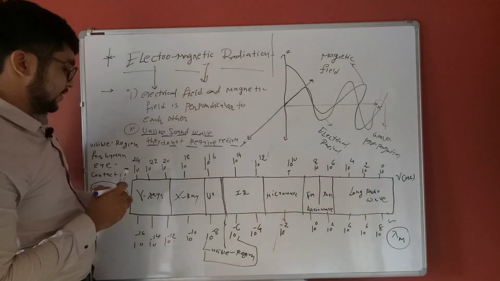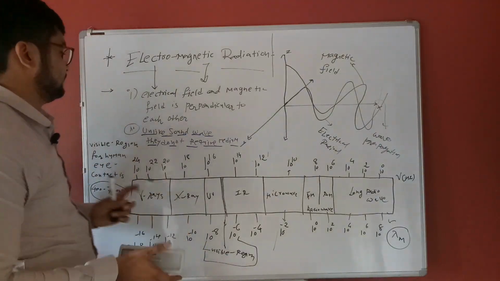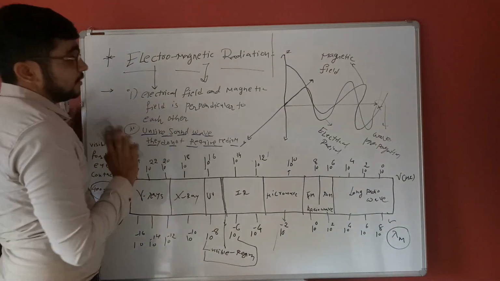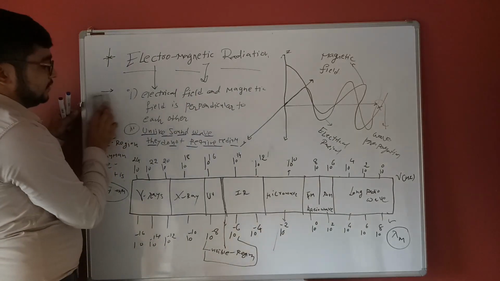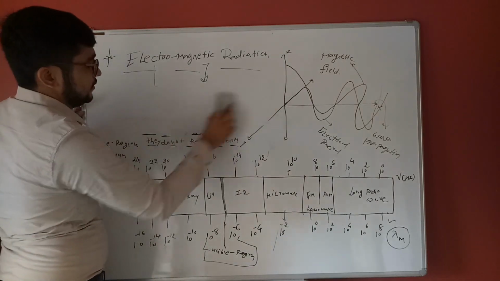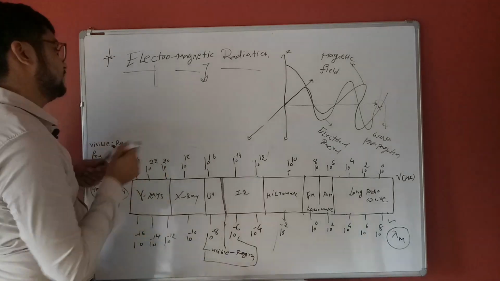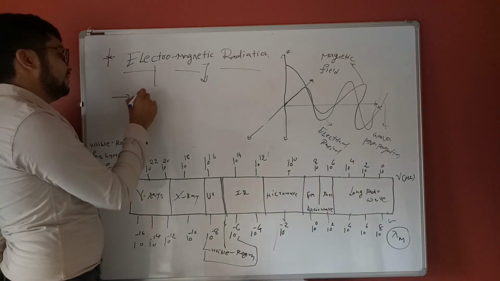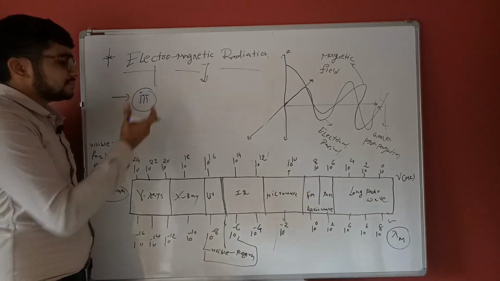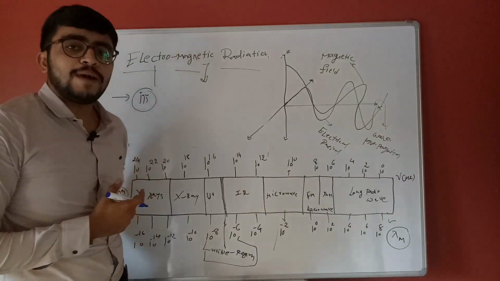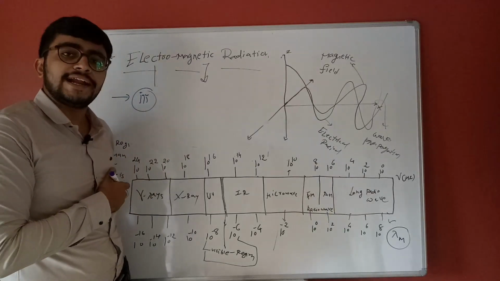Let's know the third point. What is the third point? Point number 3: different particles and different atoms produce different types of radiation.